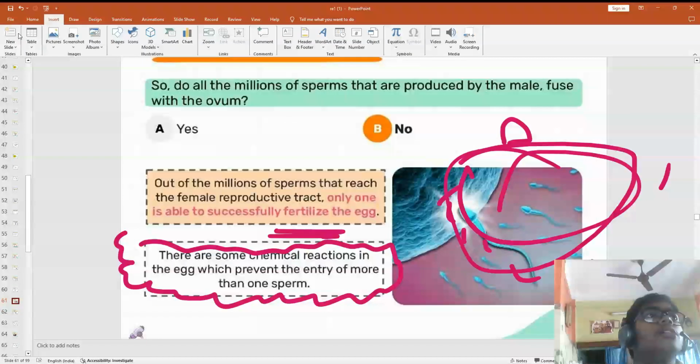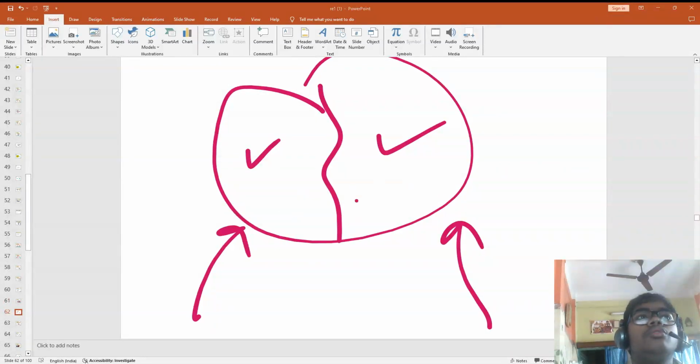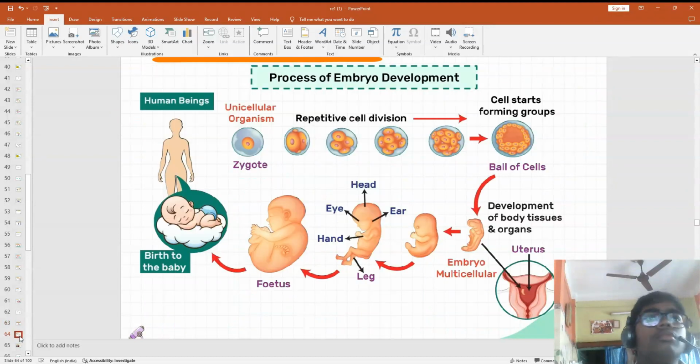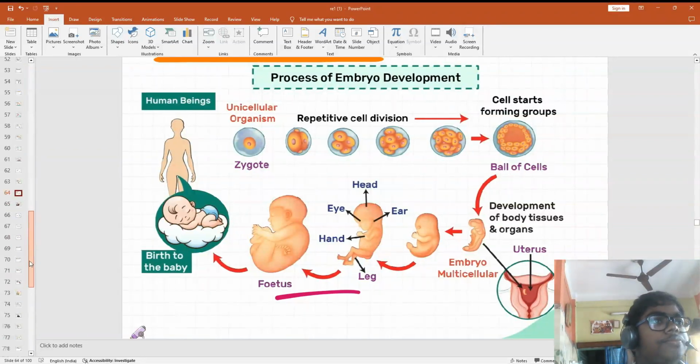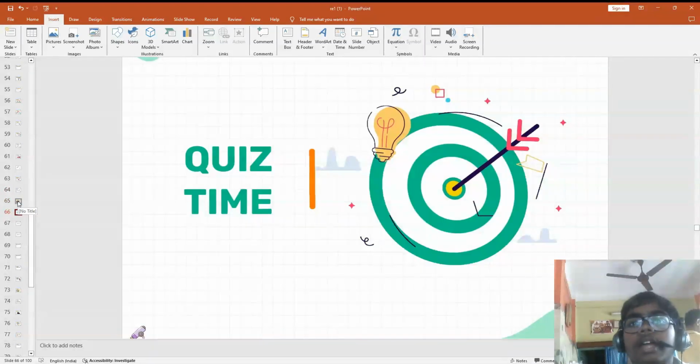Now sometimes two sperm meet the same egg. That time two zygotes are formed, and those two zygotes become twins. It's an exception case. Once the zygote is formed, it divides repeatedly to give a ball of cells. The cells develop to form an embryo. Now the embryo will develop to form a fetus. Next, the average duration is 9 months.